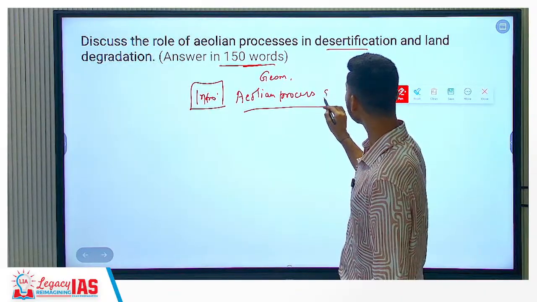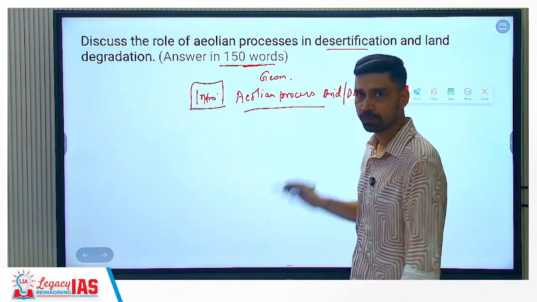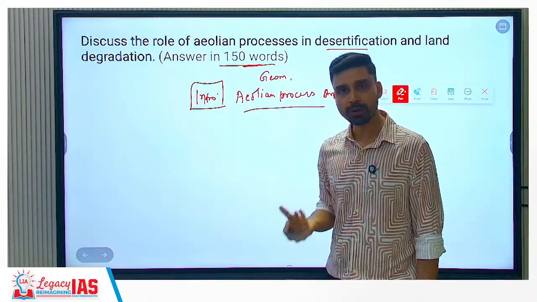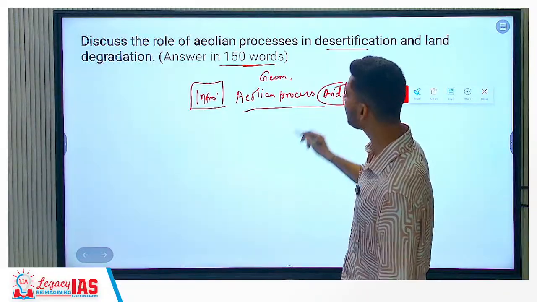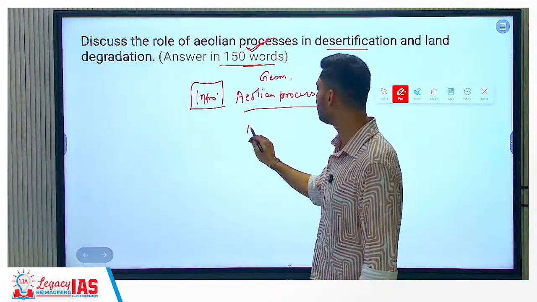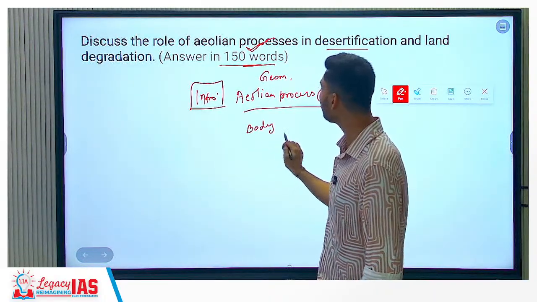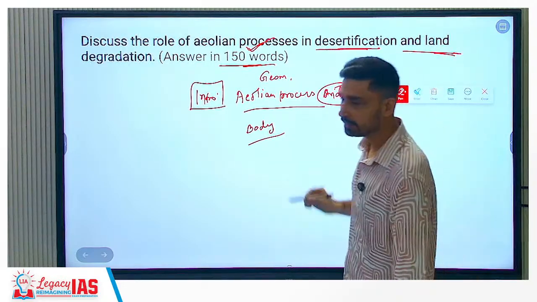We can also add where this is seen: largely in arid or desert landscapes. The erosion, deposition and movement of sediments caused by wind, largely seen in arid and desert areas, is referred to as aeolian processes. Once you have described this, then in the body part you have to discuss how this process plays a role in desertification and land degradation.